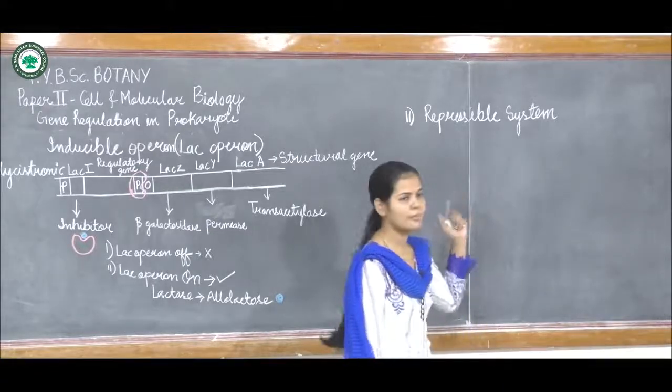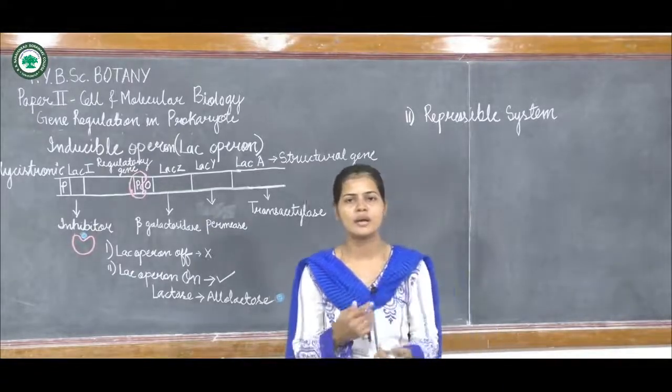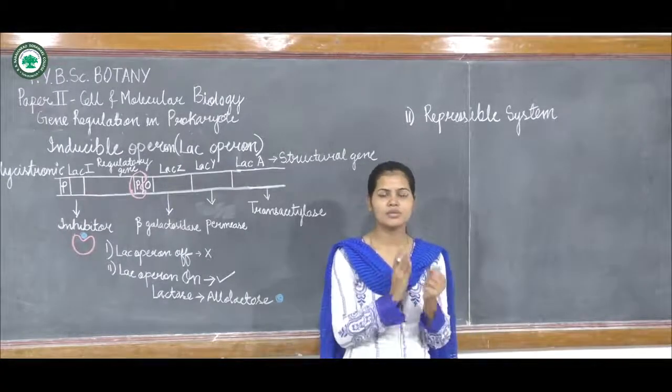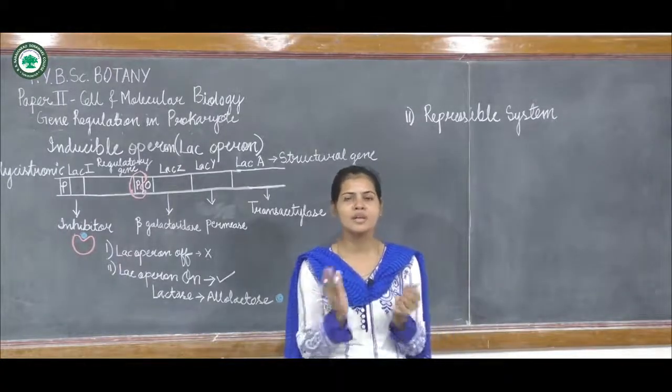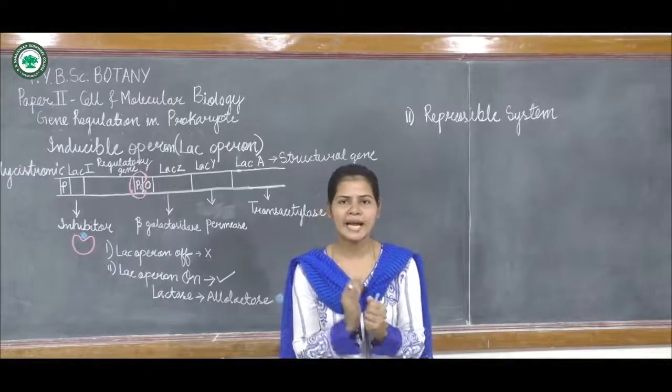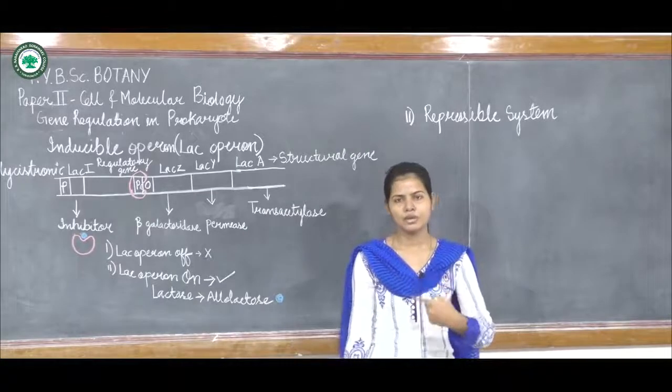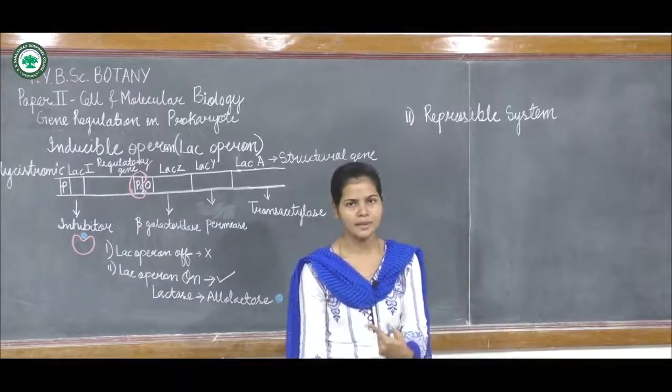Now the regulatory gene will synthesize an aporepressor. The co-repressor and aporepressor will form an active repressor, which will not allow the synthesis of the mRNA.